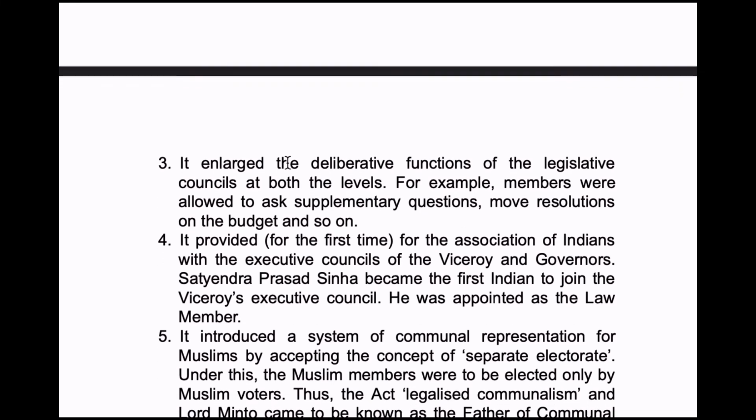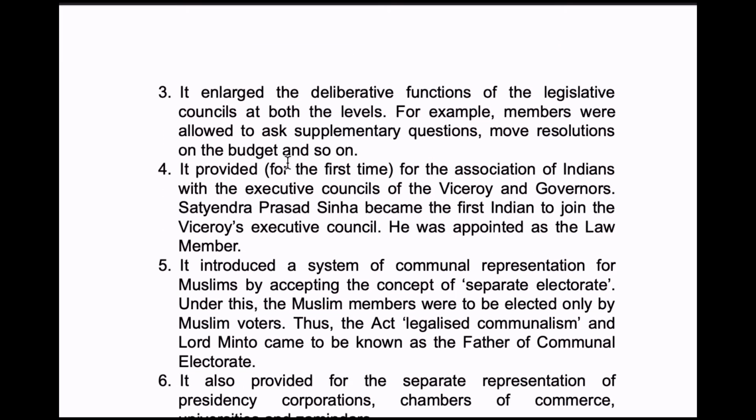Now, the third point is it enlarged the deliberative functions of the legislative councils at both the levels. For example, members were allowed to ask supplementary questions, move resolutions on the budget, and so on. So they also got budget discussion rights, right? So they were also involved in budget.